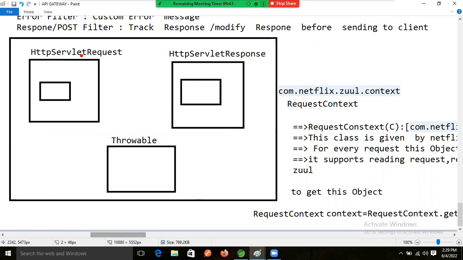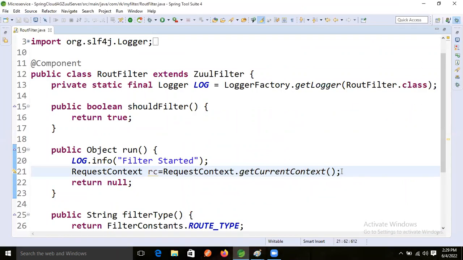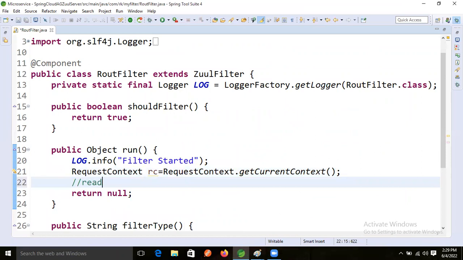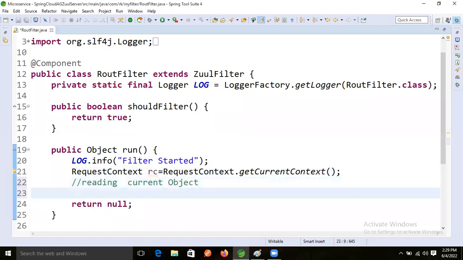If we want to read the current object, the current request object, we are reading the current request object, right?